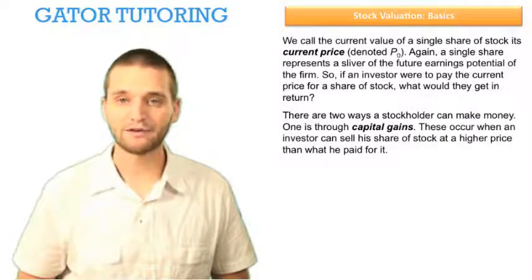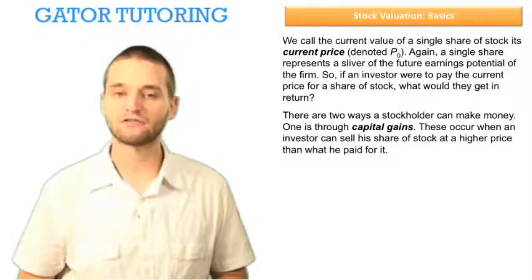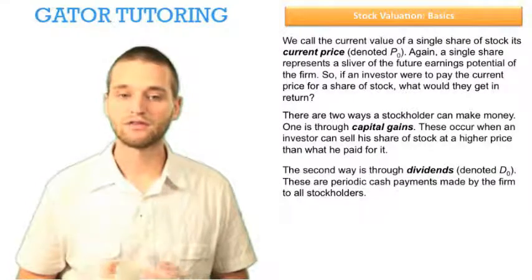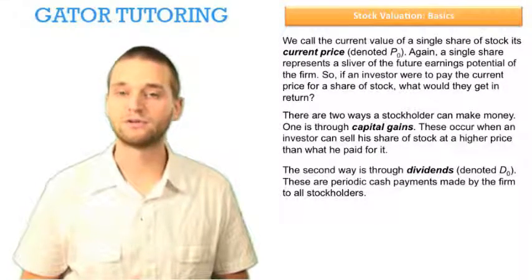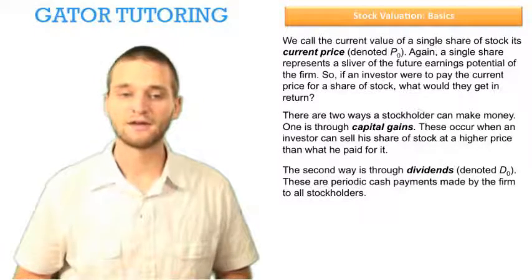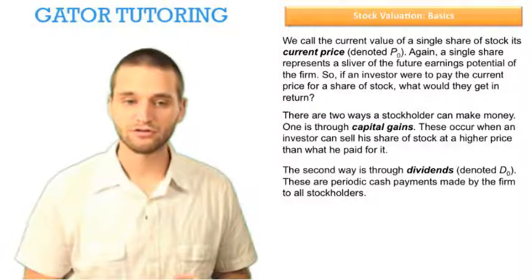One is through capital gains. These occur when an investor can sell his share of stock at a higher price than what he paid for it. The second way is through dividends, which we denote D sub 0. That's the dividend in time period 0, today.